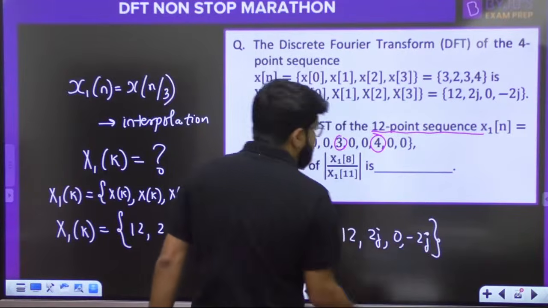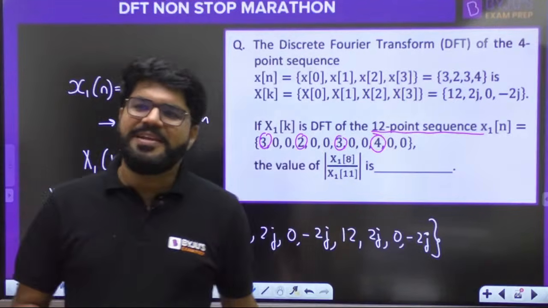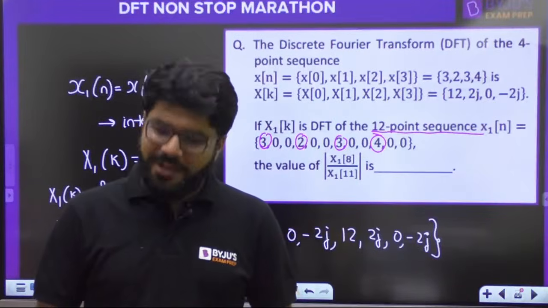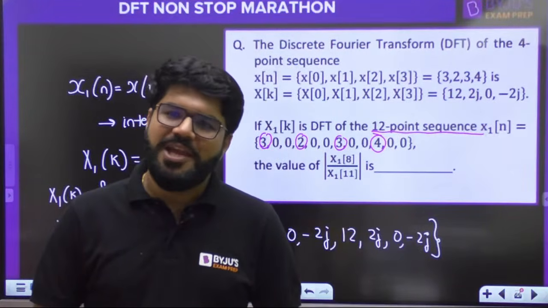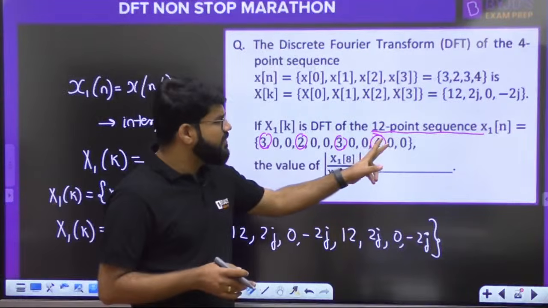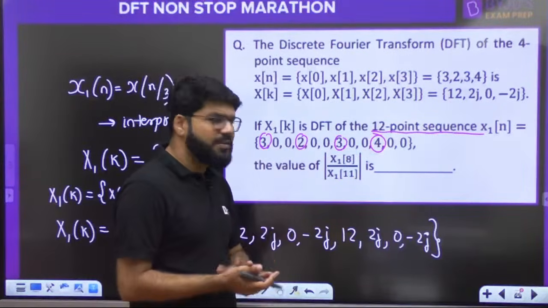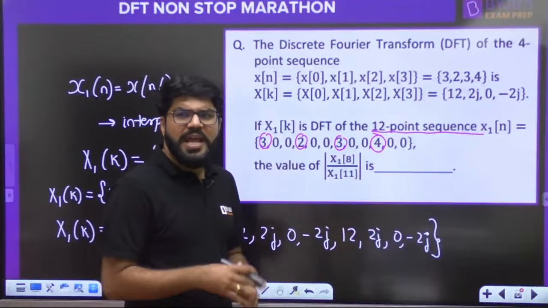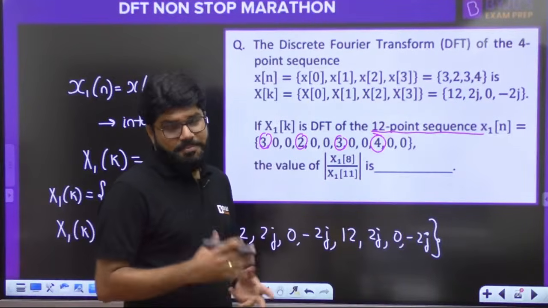Now, imagine a poor fellow, okay, not knowing this interpolation property. What will that poor fellow do? The poor fellow will think, acha, signal is given, na? I will find X1[8] and X1[11]. What is the problem? I know the calculation. Of course, everybody knows the calculation, but time.